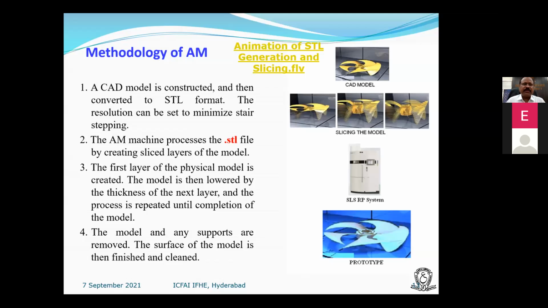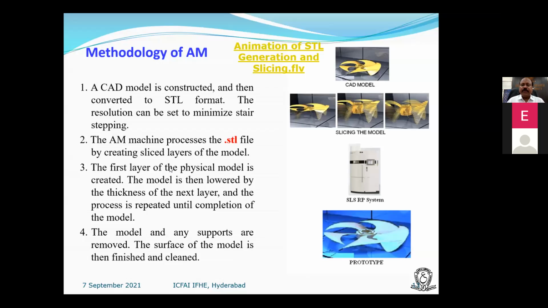Each slice has its name and its address. The information is stored in the computer, and depending upon the resolution of the 3D printer, we make the slices, whether it is 0.1 mm or 2 mm or 3 mm or 4 mm. And if you are doing research, you can also go for variable slices.